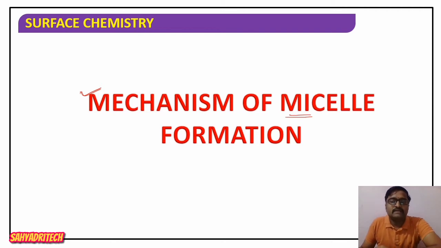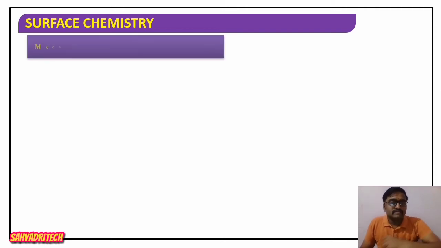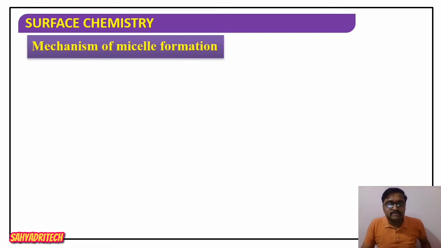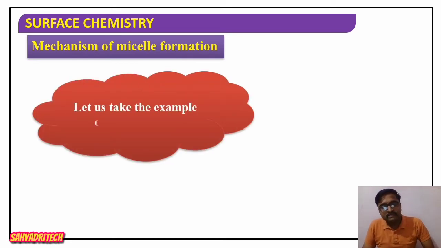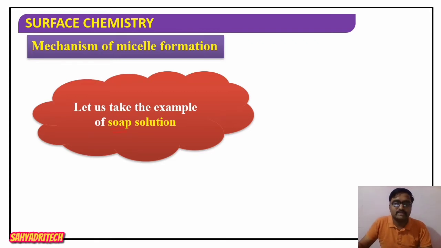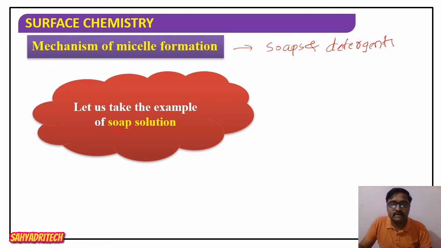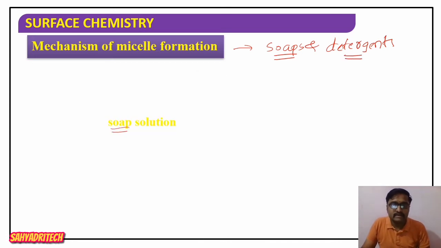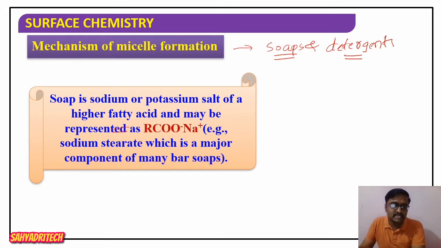Well, when you think of mechanism, you have to take an example. So what is the example? Well-known example for micelle formation? Yes, soap solutions are well-known example. So here micelles are usually formed by soaps and detergents. So micelle formation can be better understood with the help of soaps and detergents.